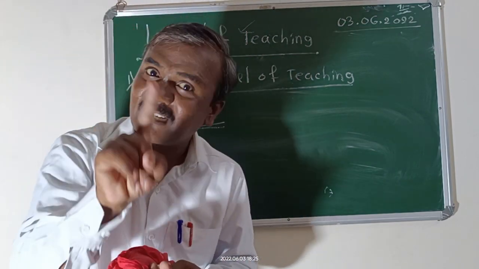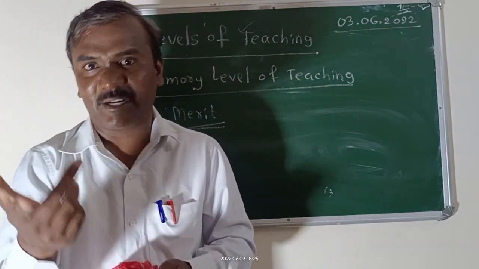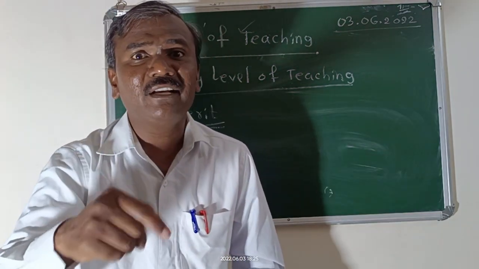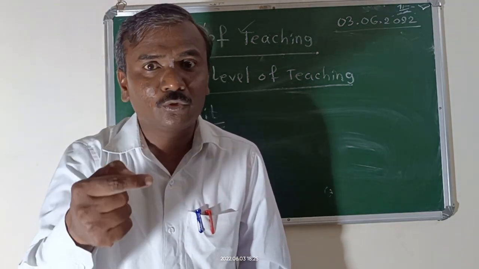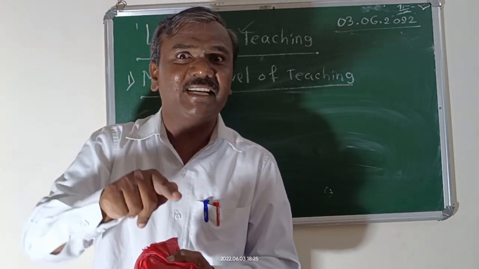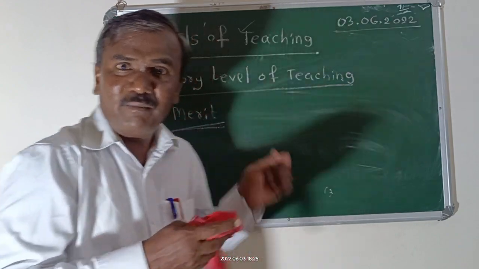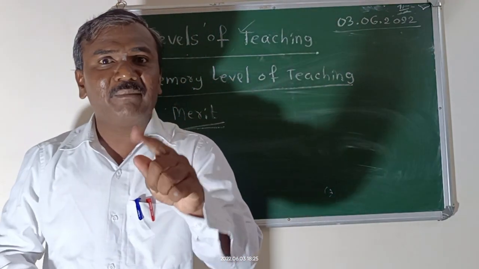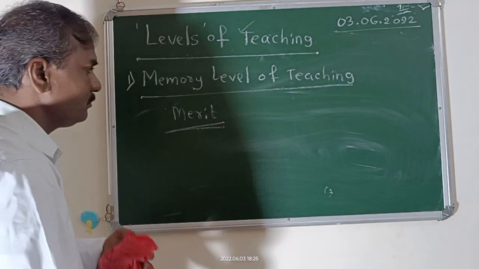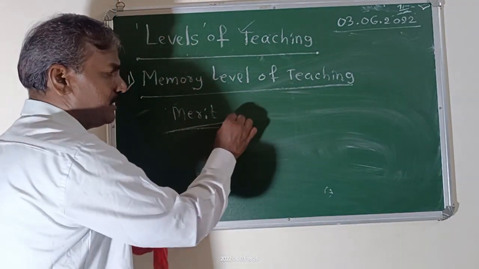Students are not understanding the concept, but they are learning it by hearing it. Even children learn the tables by hearing them: two ones are two, two twos are four, two threes are six, two fours are eight. But they are memorizing it. This method is used for primary classes, for lower classes. This is the benefit.